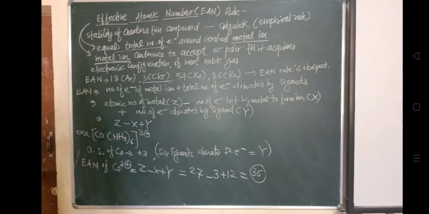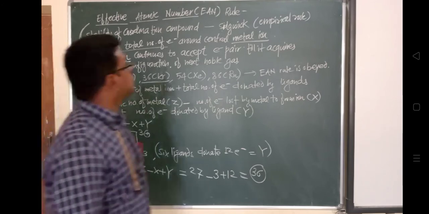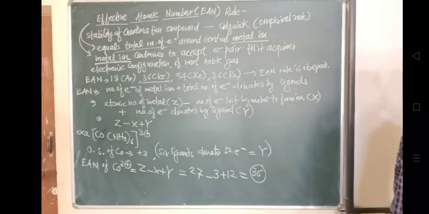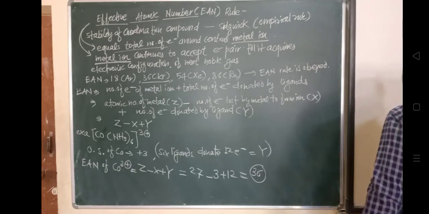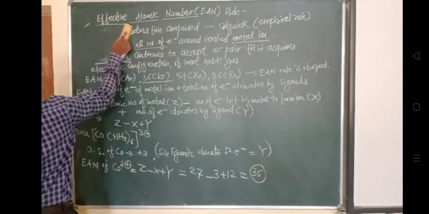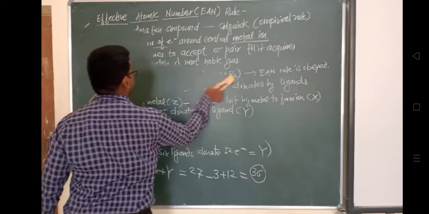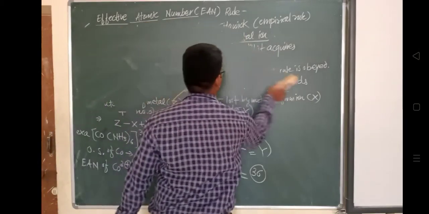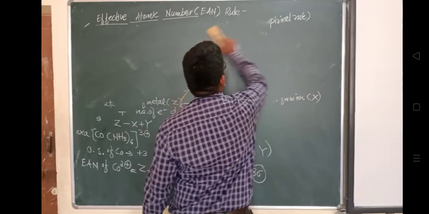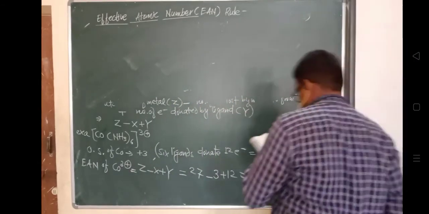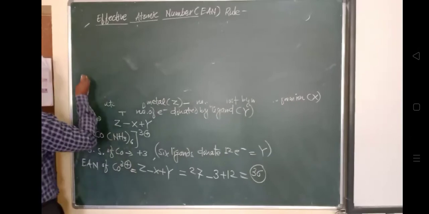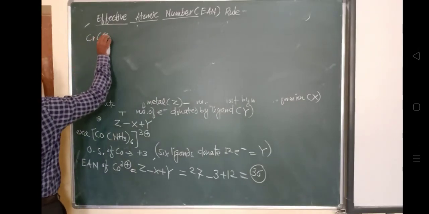Those which do not obey the effective atomic number rule, let us look at those examples. Fe(CN)6 3-. You can see here, due to this 3 minus, and another is copper, Cu(NH3)4 2+.